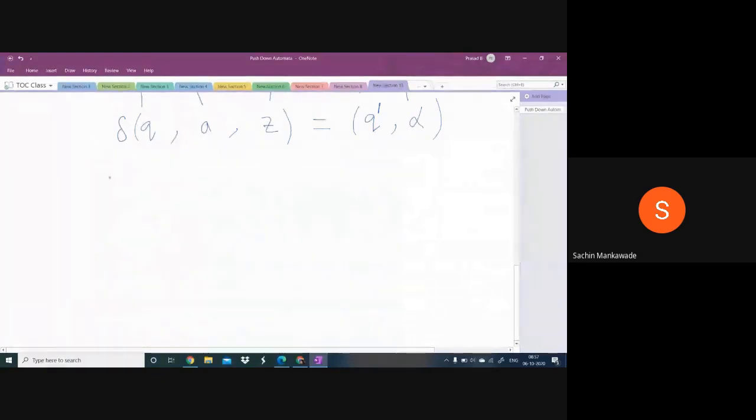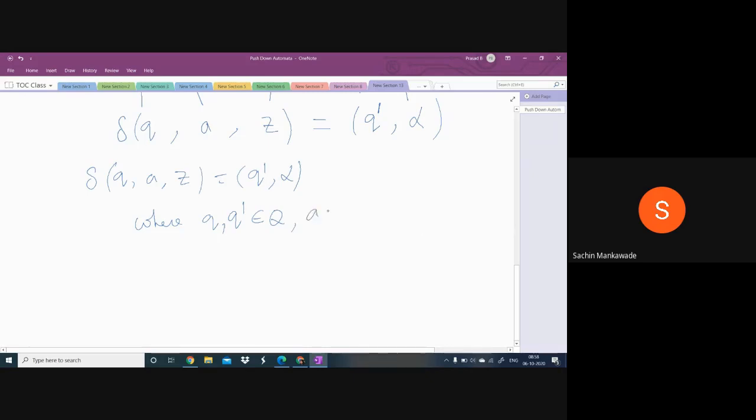The elements of the transition function are of the form: write this: del of Q comma A comma Z equal to Q dash comma alpha, where Q and Q dash are the states.